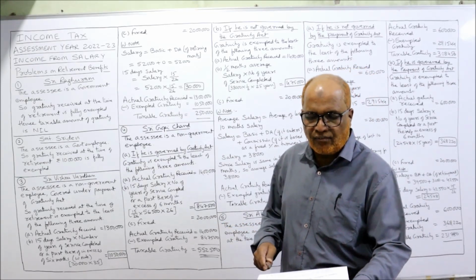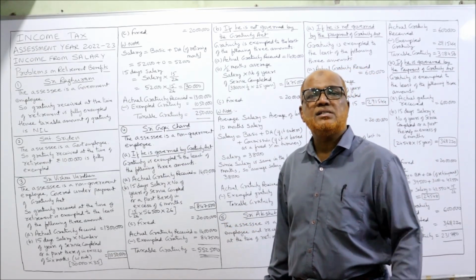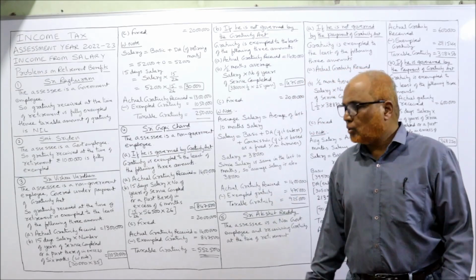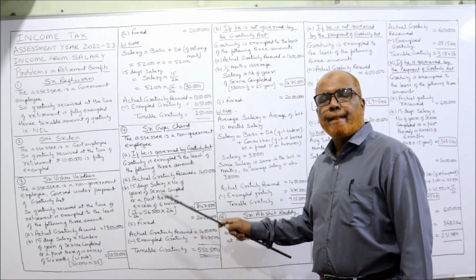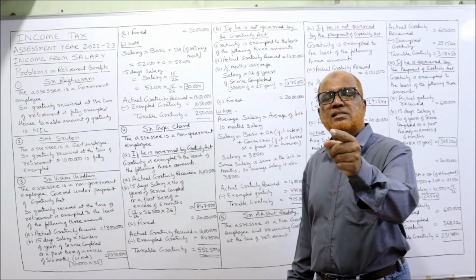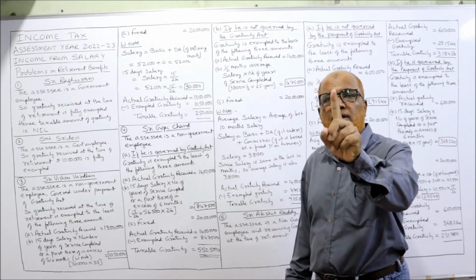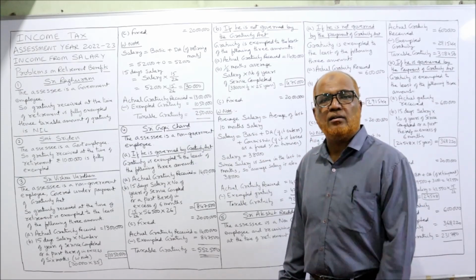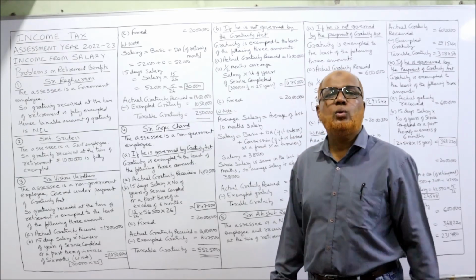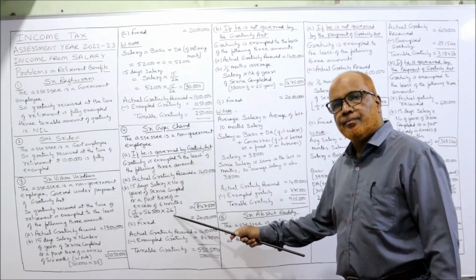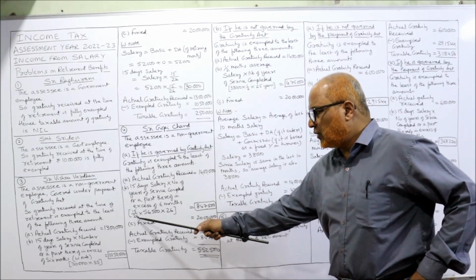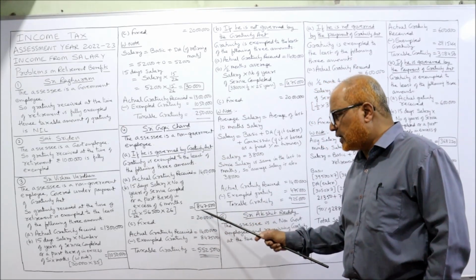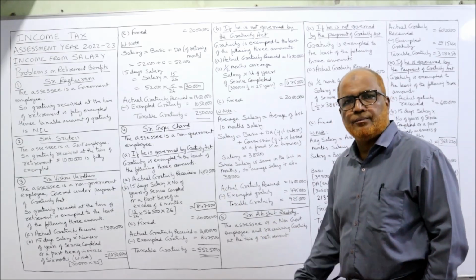He has served for 25 years, 8 months. So according to this wording, if the fraction of the year is 6 months or more, count it as 1 year. Here 8 months are there, so we count it as 1 year. So 25 plus 1, 26 years. So multiply 15 by 26 into 56,500 into 26, you'll get 8,46,500.